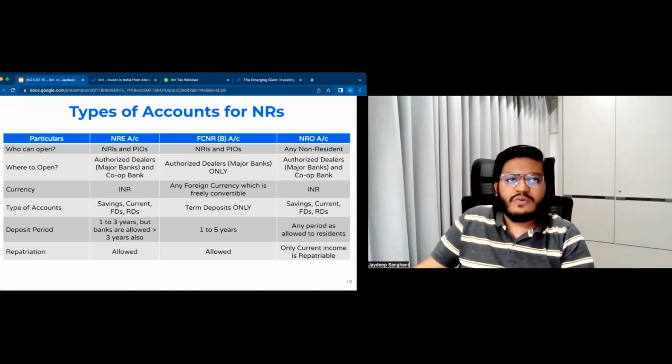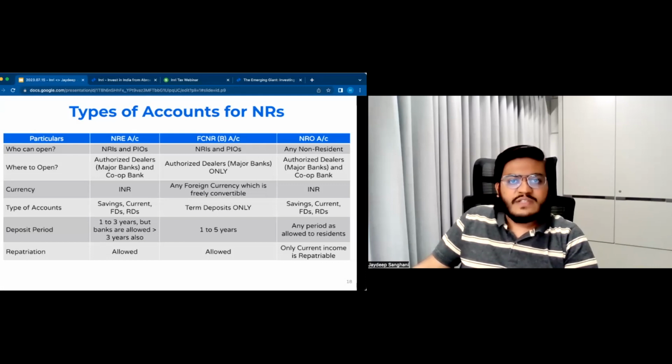Now, let's look at these three types of accounts and what are the specific points that you need to look at. So FCNR-B account cannot be opened by cooperative banks. So you could have an NRE or NRO account with a cooperative bank, but FCNR account is not allowed. Why is it not allowed? Because cooperative banks do not have the power to trade in foreign exchange. So they cannot obviously open a foreign currency account, that is FCNR account.